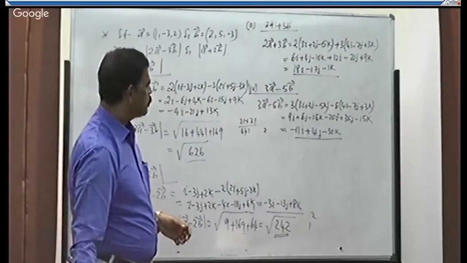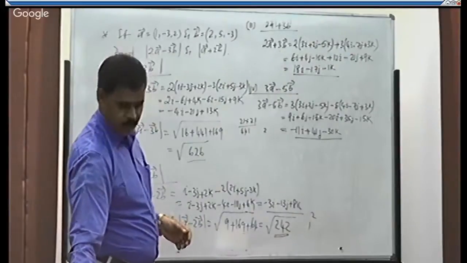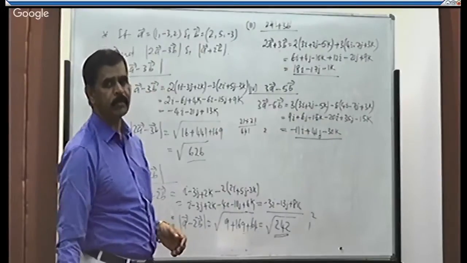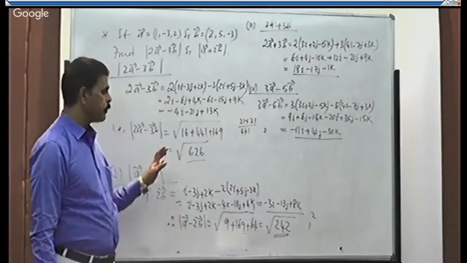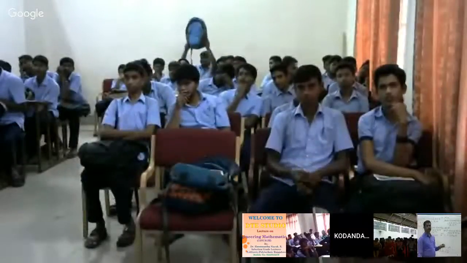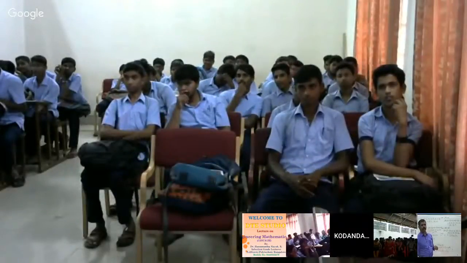So these are some of the examples on addition, subtraction, and scalar multiplication. Okay, so you work out similar problems. So today we learned what is vector, what is scalar, and types of vectors, and how to represent a vector.